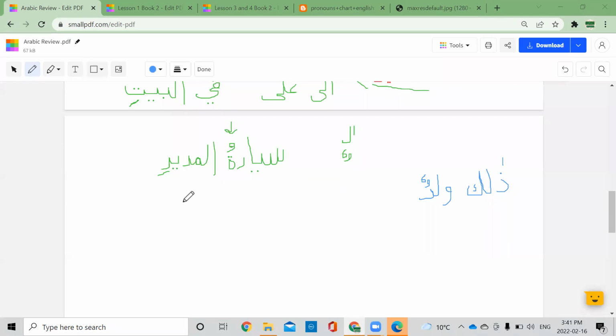Dhalika is a jumla. No, yes, it's a jumla. It's Ism Ishaarah, which is mubtada, the first one. Waladun is the khabar, it has tanween. So that is a child, that's a boy. Yes, that's correct. So it's dhalika. What is dhalika?